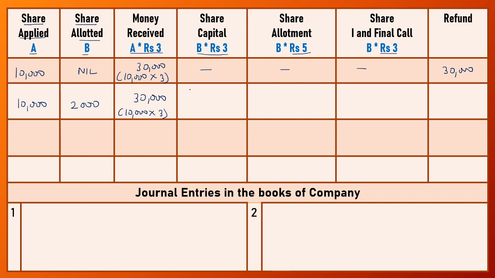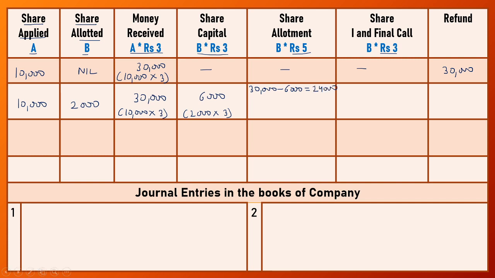First we adjust the application money. So the number of shares allotted is 2,000 and the application money is rupees 3 per share. So the amount transferred to share capital account is 6,000. Now the company received 30,000 and we have already adjusted application money of rupees 6,000. So the amount remaining is 24,000.